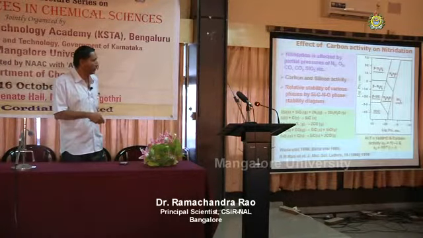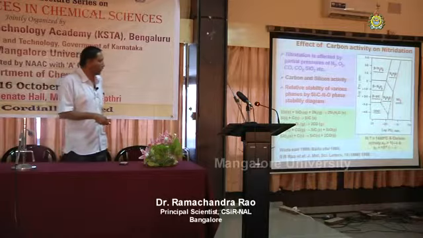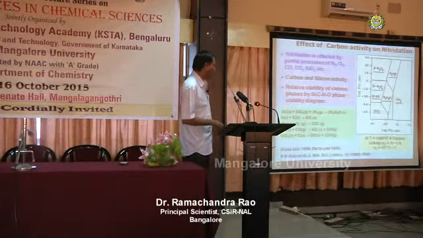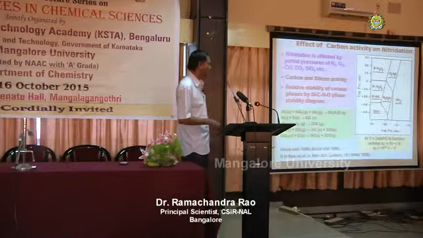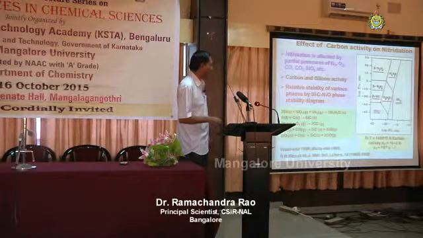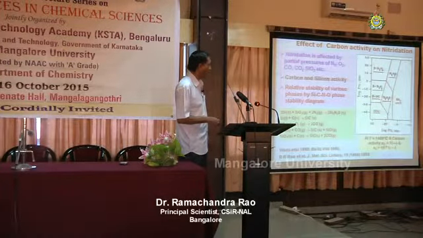Here the phase stability diagram is given at two partial pressures. One is carbon activity 1, the other carbon activity 10 to the power minus 4. The dotted lines are carbon activity of 10 to the power minus 4.